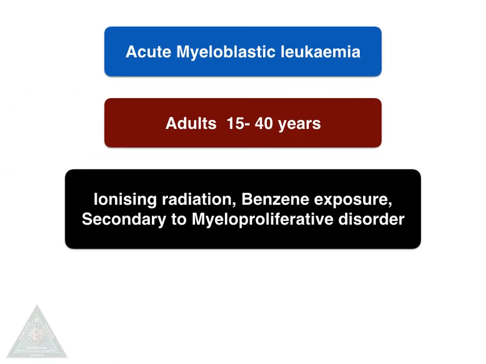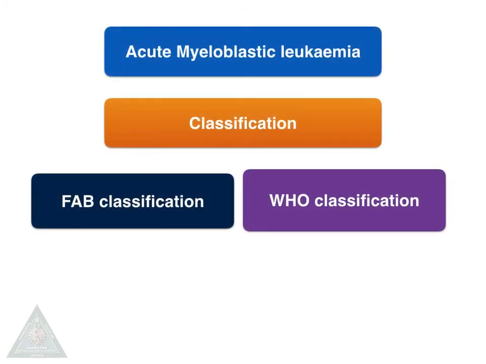Coming to acute myeloblastic leukemia, it is the most common leukemia of adults of 15 to 40 years of age. The causes are the same as in lymphoblastic leukemia, like ionizing radiation, benzene exposure, and secondary to myeloproliferative disorders. The classification is of two types, FAB, that is French American British classification, and WHO classification.